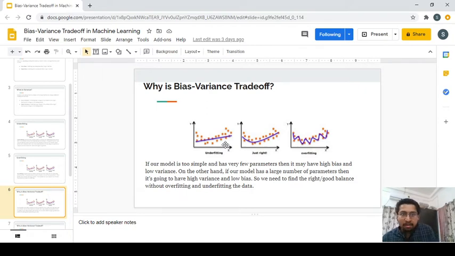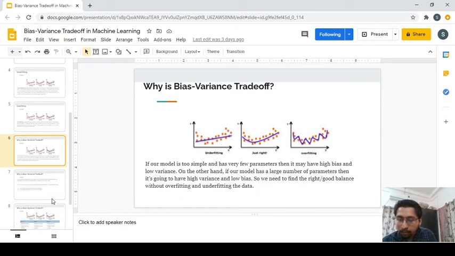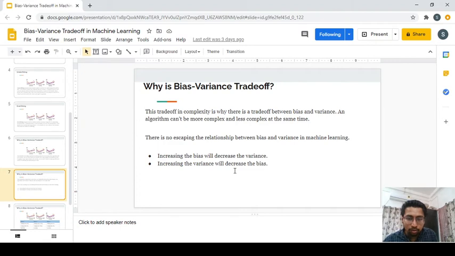Anybody building a machine learning model needs to make sure, as the primary step, that they do not get fooled by the model performance on the training data. You need to always find a sweet spot. There is no escaping between bias and variance in machine learning. Increasing the bias will decrease the variance. If your model is initially quite complex and overfitting the data, you want to make it simpler, but you cannot make it too simple, as that will increase the bias and decrease the variance.